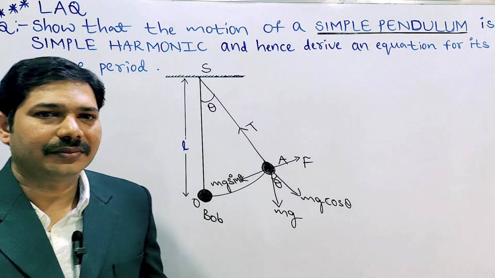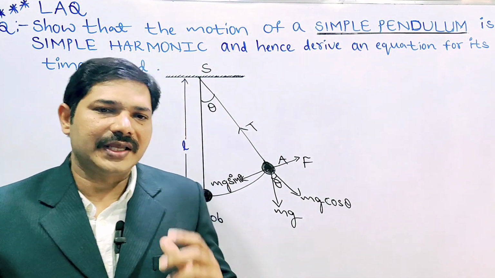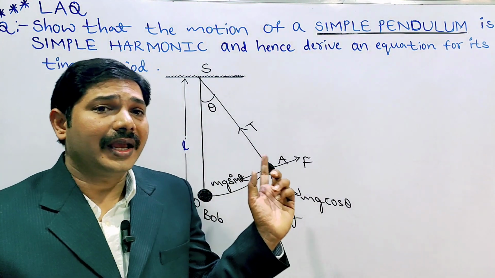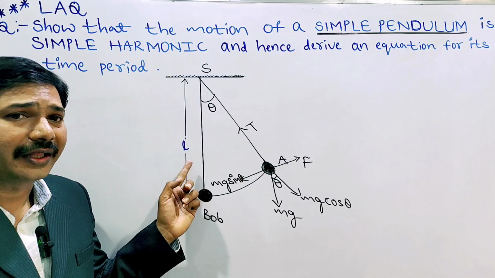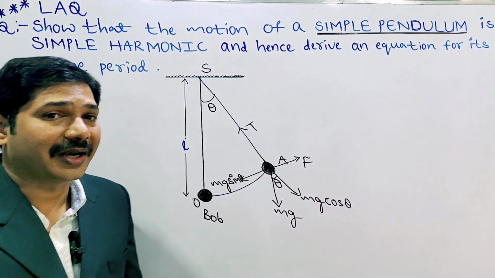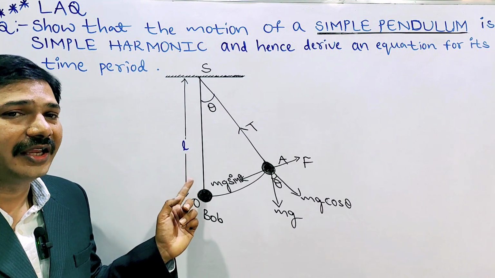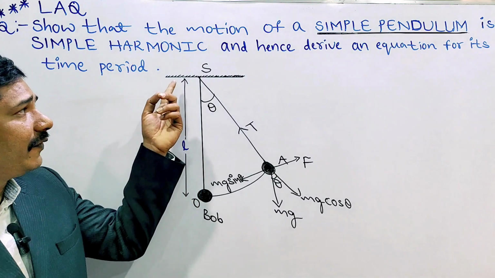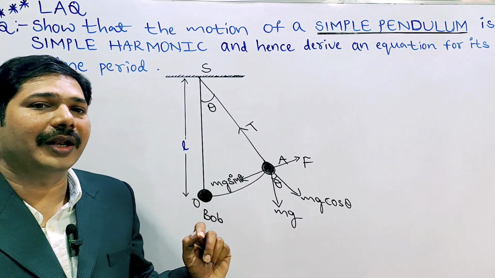The theory part I will give on the screen, so you can take that. What to write? Listen, a very simple method. Consider a metallic bob suspended with the help of a massless string of length L. A heavier mass suspended with the help of an inextensible and massless string is called a simple pendulum. The length of the pendulum L is taken from the point of suspension to the center of the bob.